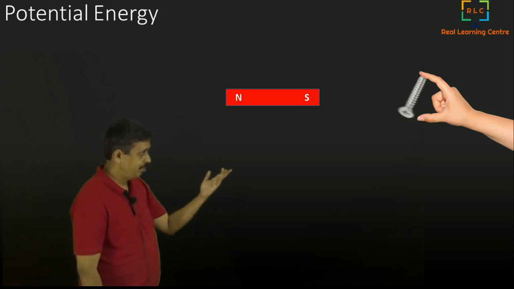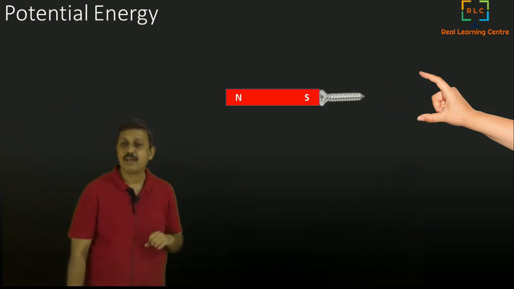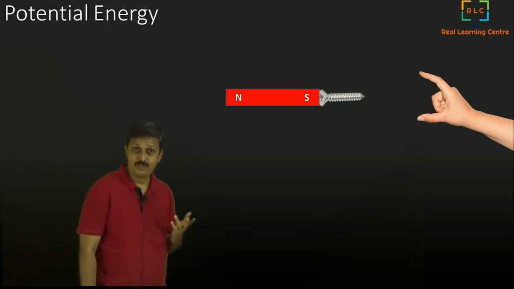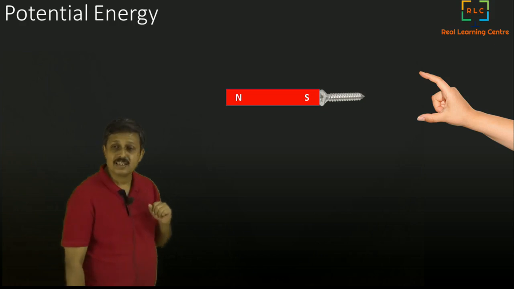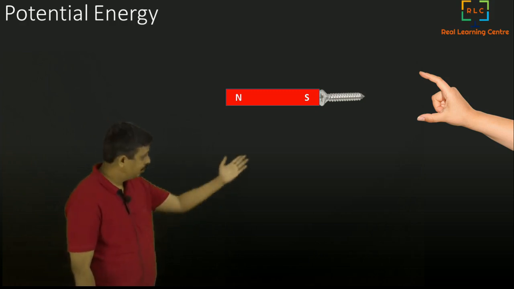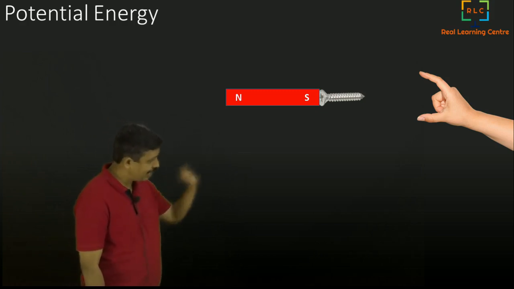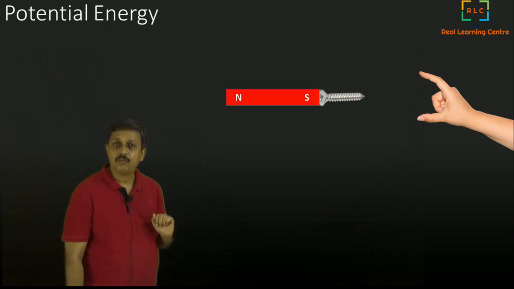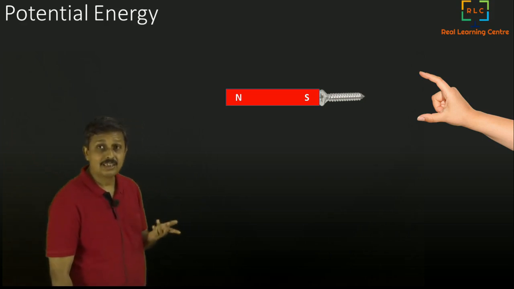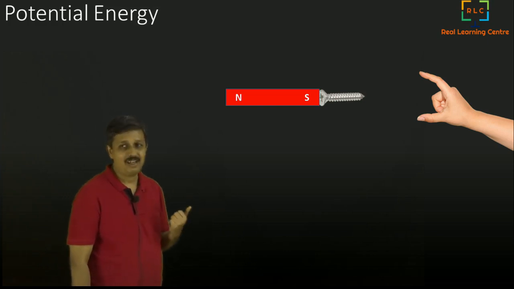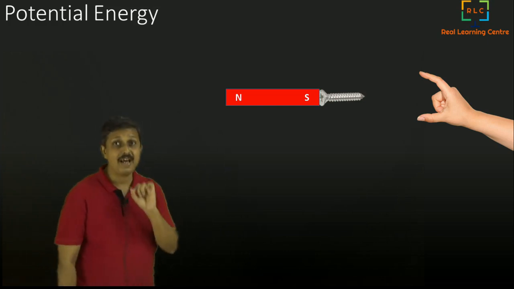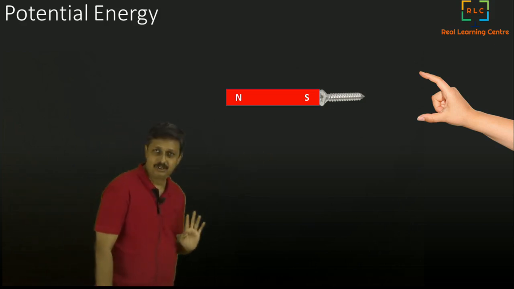The screw gets attracted towards the magnet, and it comes and gets attached to the magnet. Why? Because it was pulled by the magnetic force of the magnet. If there was no magnet, it would not have come.